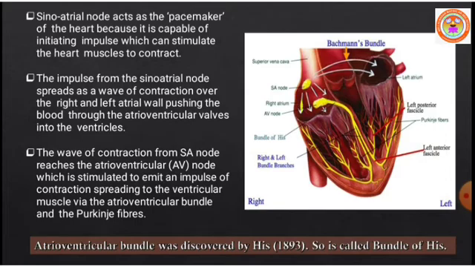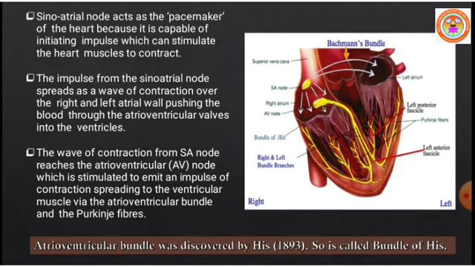The wave of contraction from the SA node reaches the atrioventricular node, or AV node, which is stimulated to emit an impulse of contraction, spreading to the ventricular muscles.